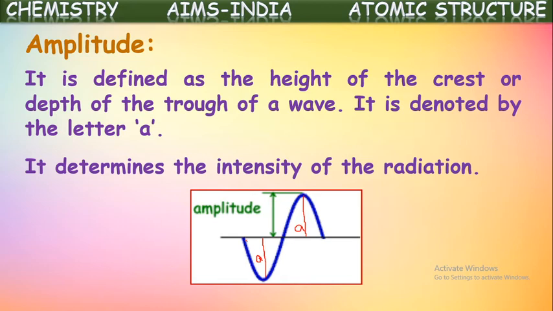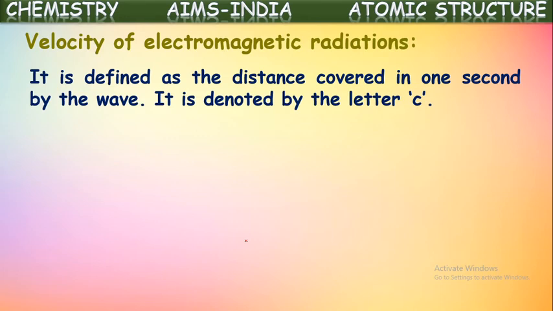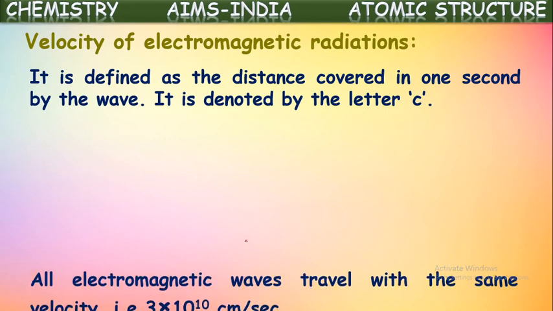Okay, next, velocity of electromagnetic radiations. Generally the definition for velocity we know: the distance covered in unit time is called velocity. The same we can say for electromagnetic radiations also. So the velocity of electromagnetic radiations is defined as the distance covered by that radiation in 1 second. It is denoted with the letter C.